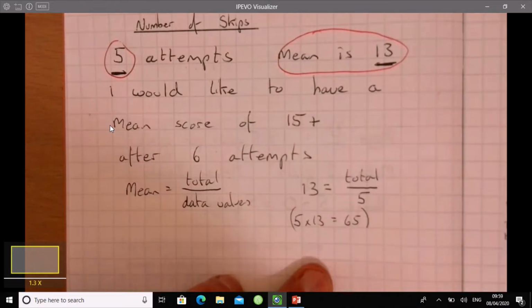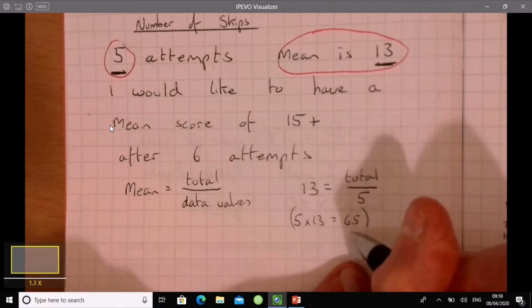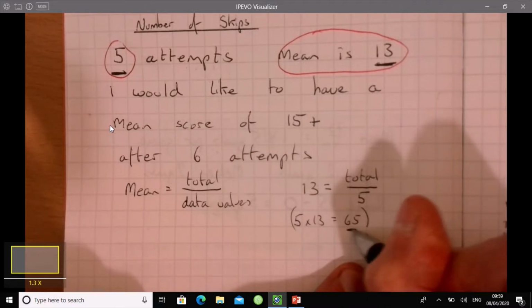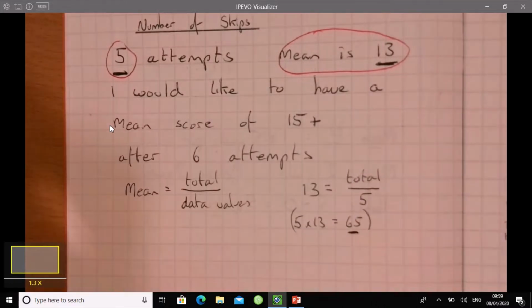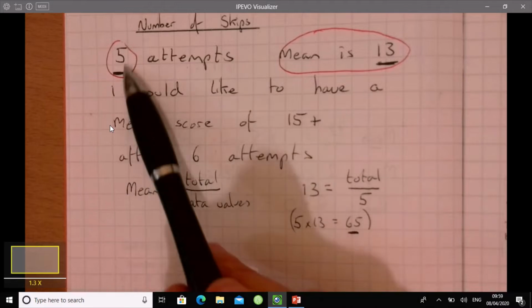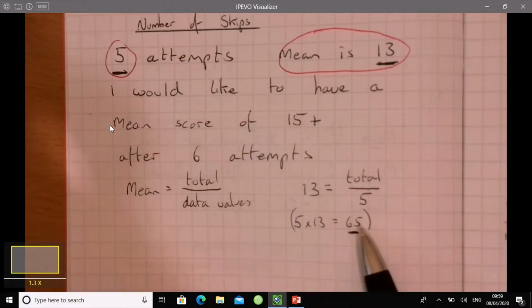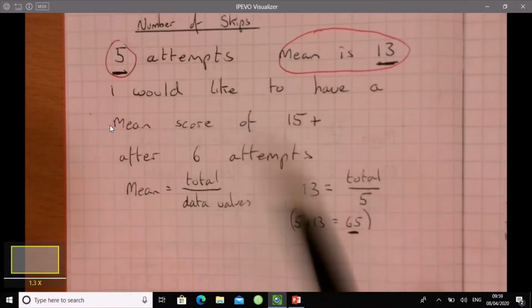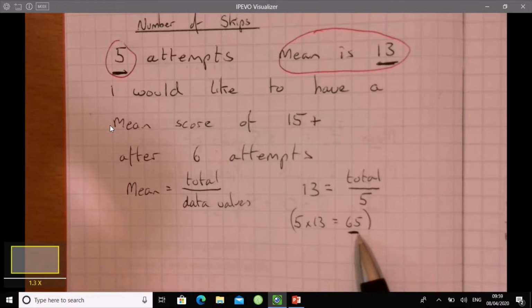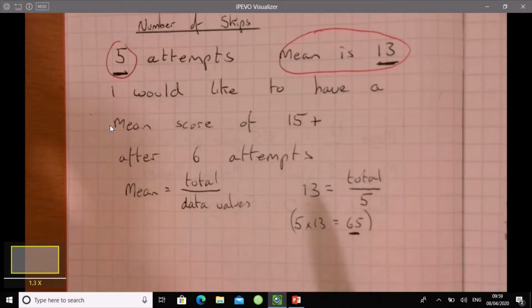So that 65 is the number of skips that I've managed. That's the total that I've got so far. I don't know how many each time. It might be the case that I got 0, 0, 0, 0 and 65. Right? It could be any combination of 5 numbers that total 65. So I've got 65 altogether so far.